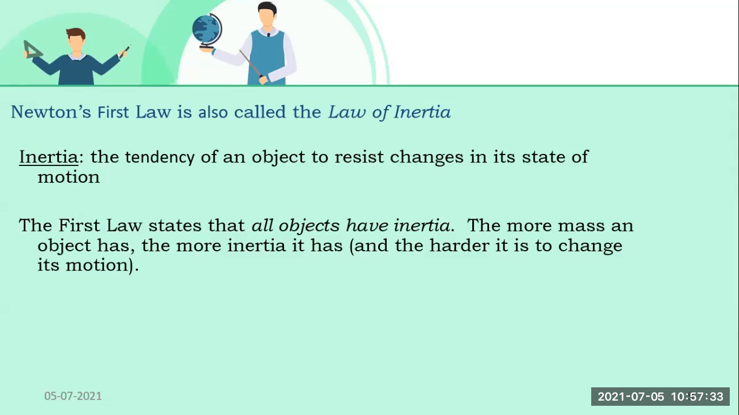Okay. Now, the first law states that all objects have inertia. What does the first law explain to us? That all objects have inertia. The more mass an object has, the more inertia it has. How? This is a very important point: the more mass an object has, the more inertia it has, and the harder it is to change its motion.